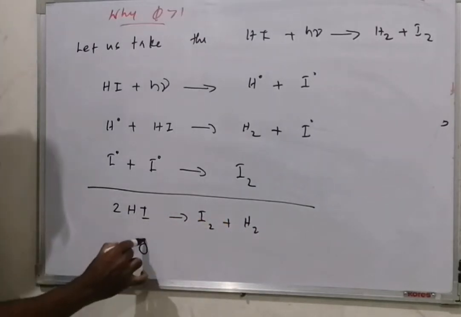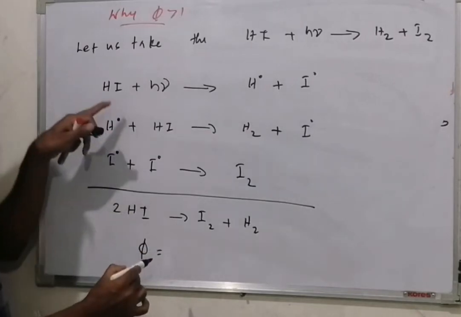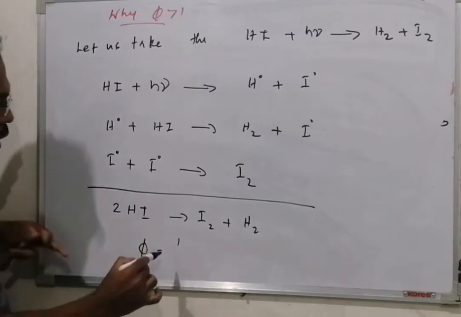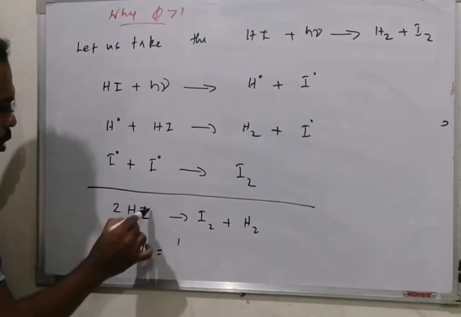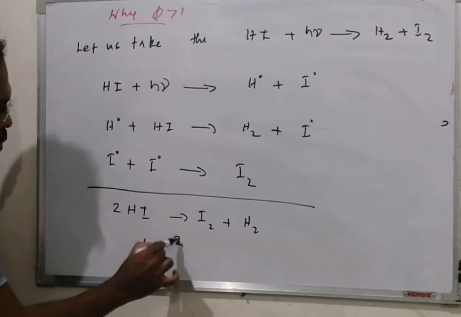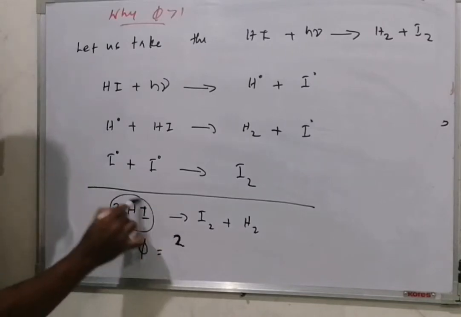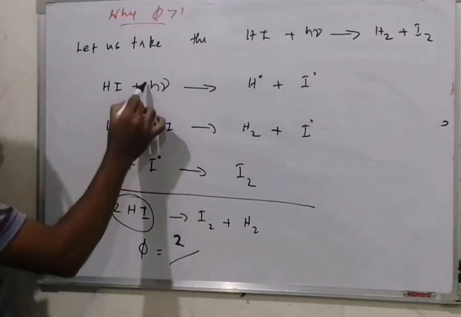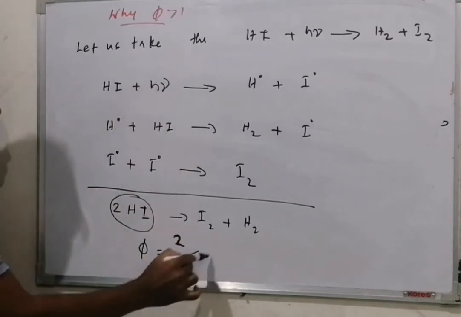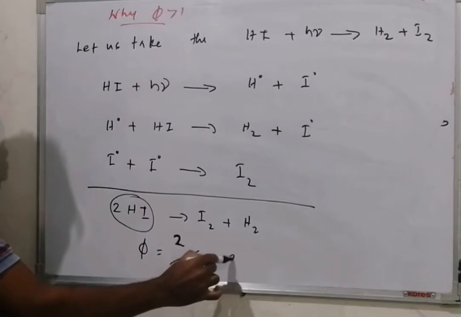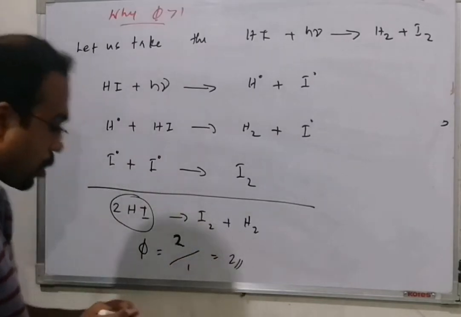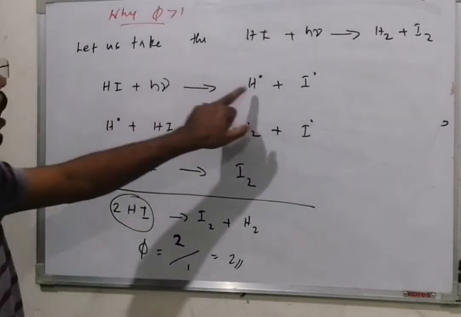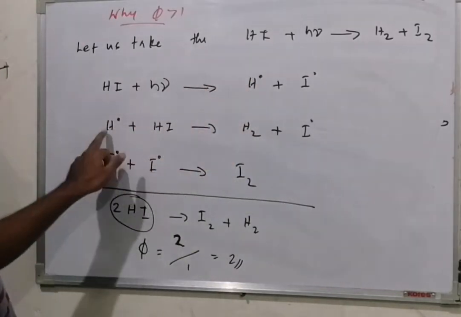But in this case, for the quantum yield, the number of molecules reacted is 2 after balancing, but how many photons are absorbed? 1. Therefore, quantum yield is 2. This is because not only the photon, but also one of the reactants initiated the reaction.